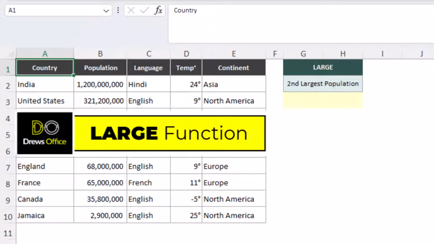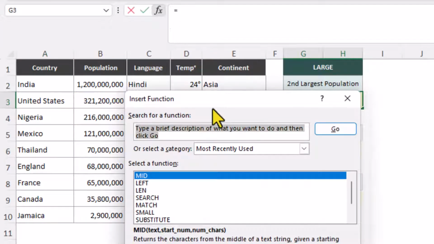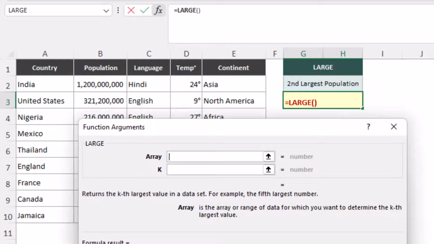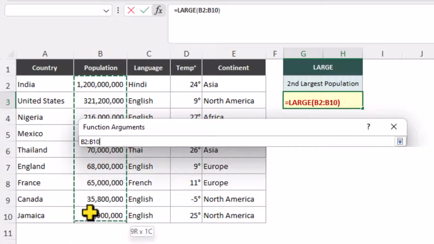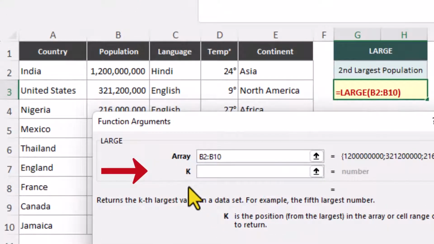Let's have a quick look at the large function. We just want to know the size of the second largest population. The array is going to be the data in column B, and we want the second largest.